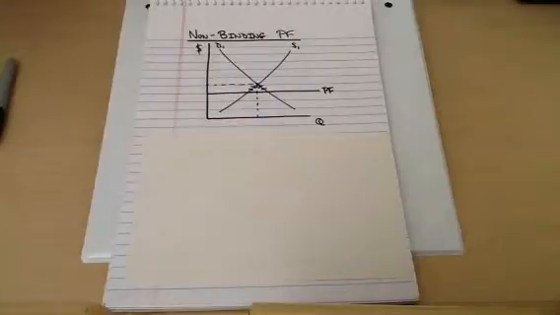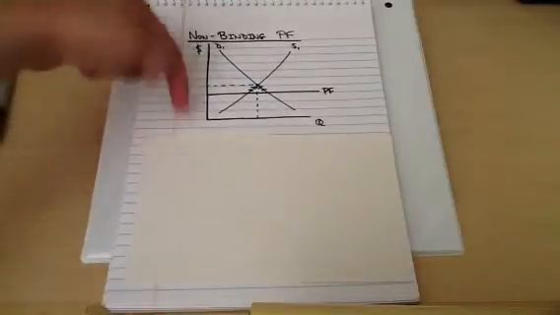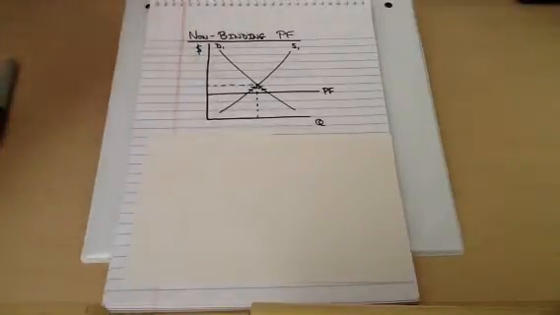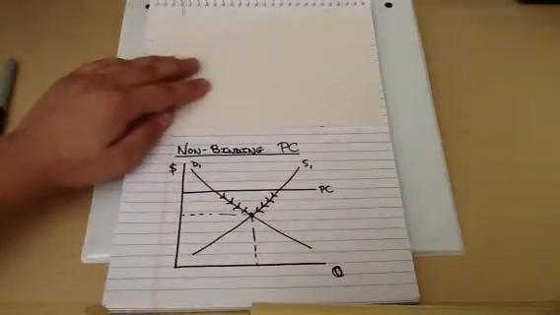Price floors stop the price from falling below a certain limit, and the market is not going to naturally move further out of equilibrium by dropping the price. So it doesn't really concern us. The market is not going to drop below that rate because it's just going to correct back up to equilibrium. There's nothing stopping it. The same can be true with a price ceiling.